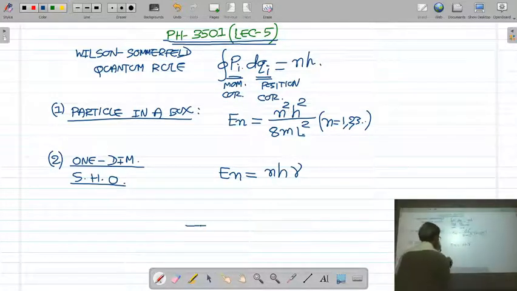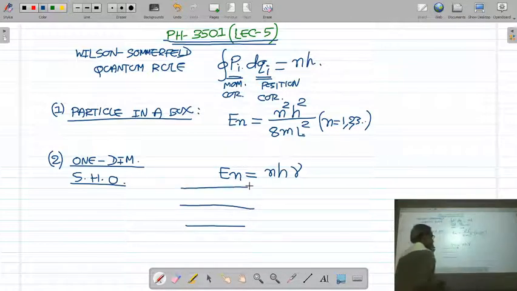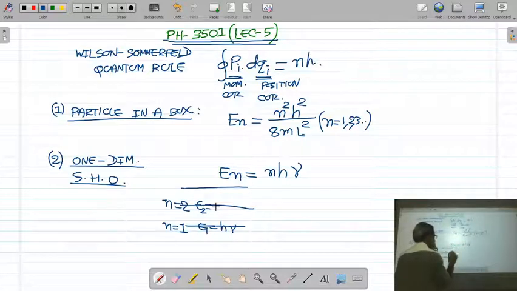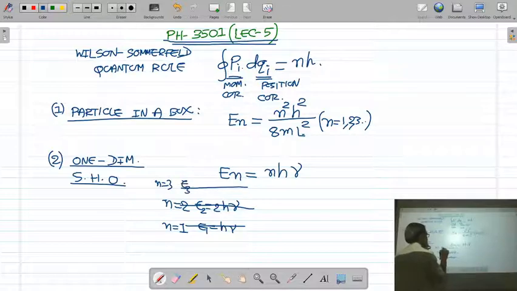We also mentioned that in level 1 the energy of the oscillator is hν, in level 2 the energy is 2hν, and in level 3 the energy is 3hν.